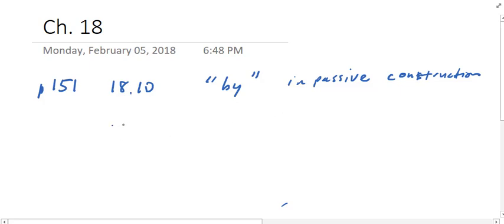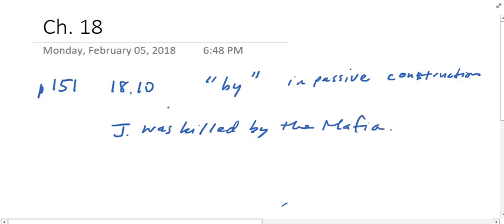So I could say something like, John was killed by the mafia. I hope none of you are connected with the mafia. But if you are, don't tell me.